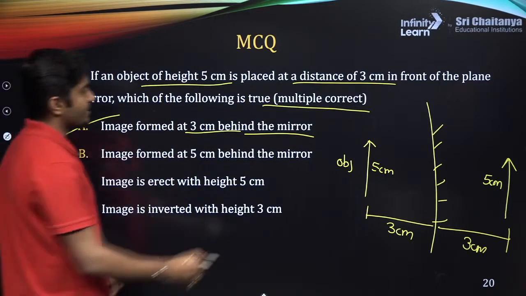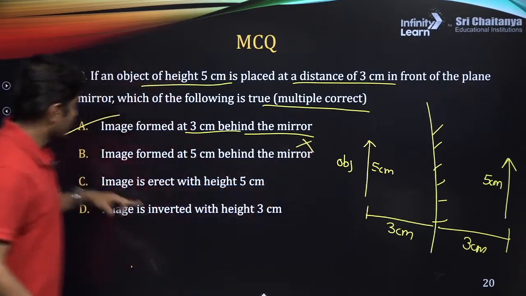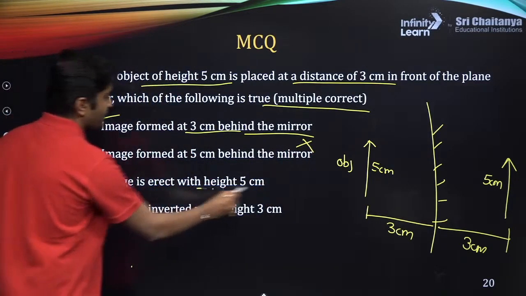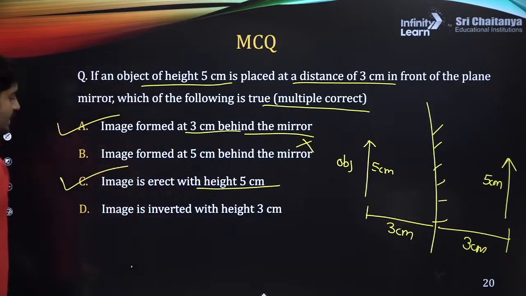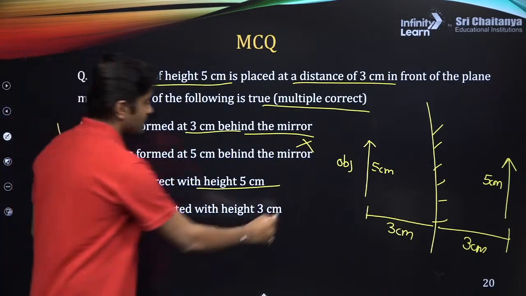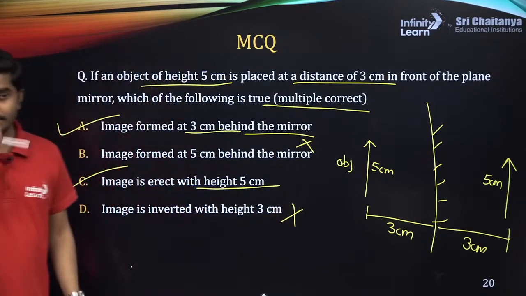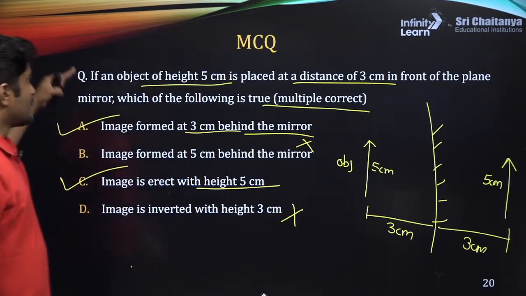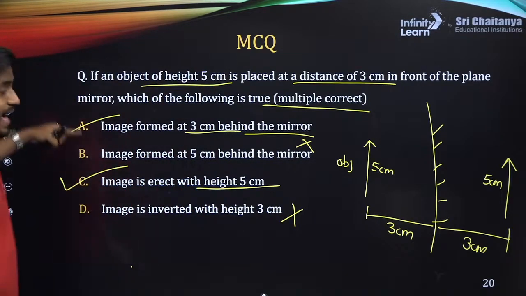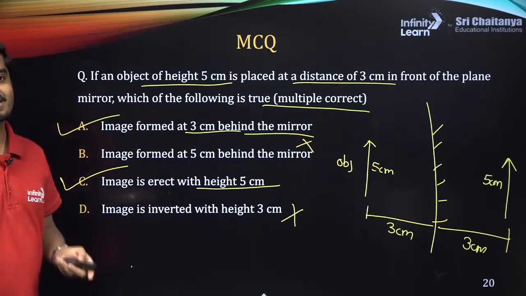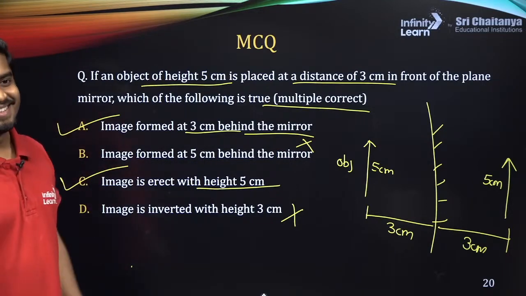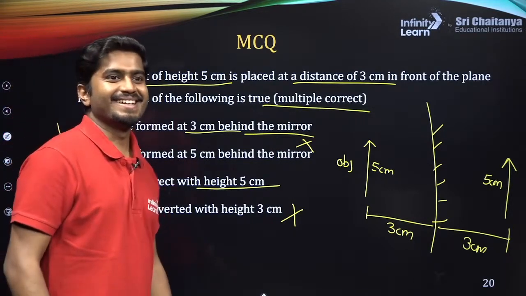Image formed at 5 centimeter, not correct. Image is erect with height 5 centimeter, this is correct. Image is not inverted, this is not correct. Clear? So these are the correct options, A and C. Nice, AC correct.